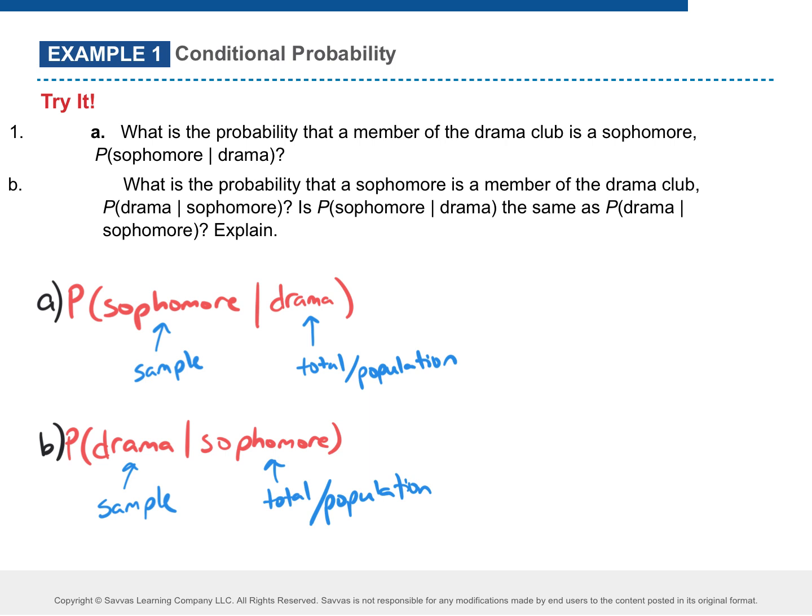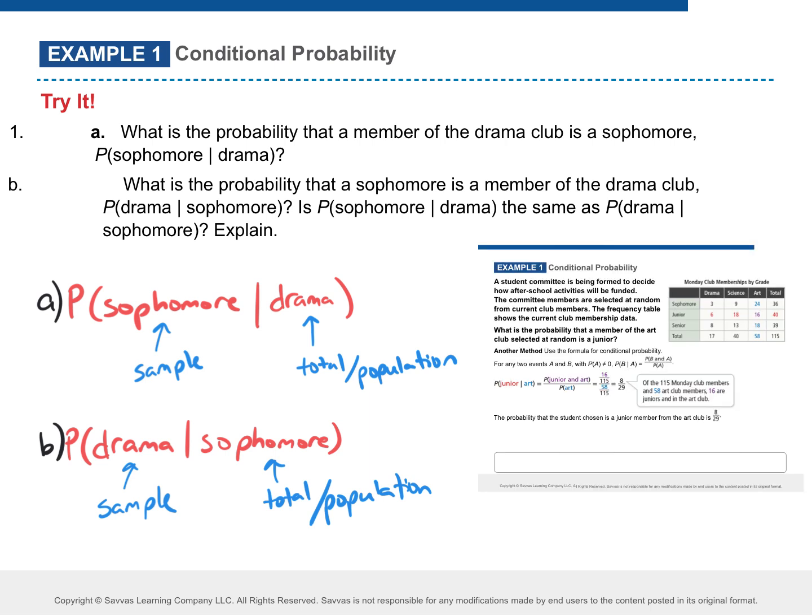So if you look at your table, example 1A says, what is the probability that a member of the drama club is a sophomore? So here's our drama club. How many of them are sophomores? 3 out of 17. Good.